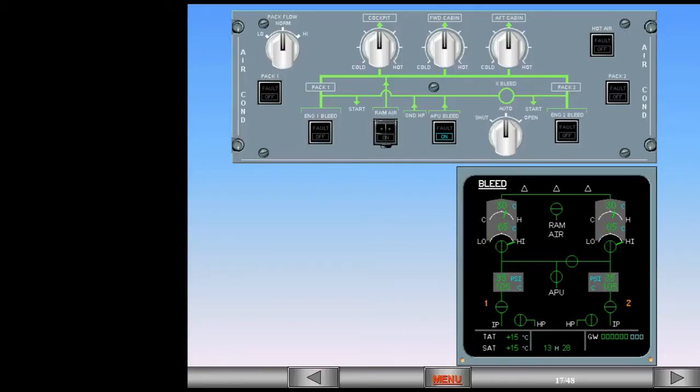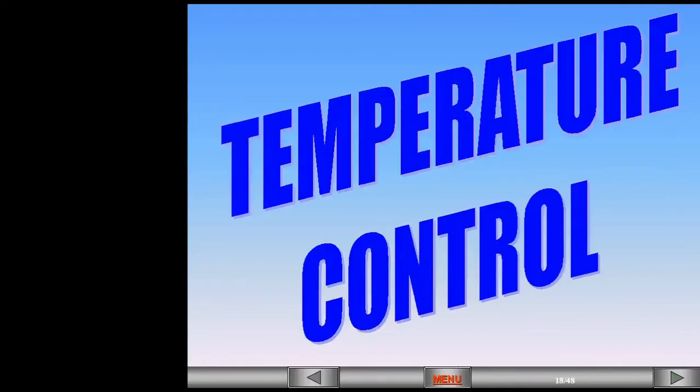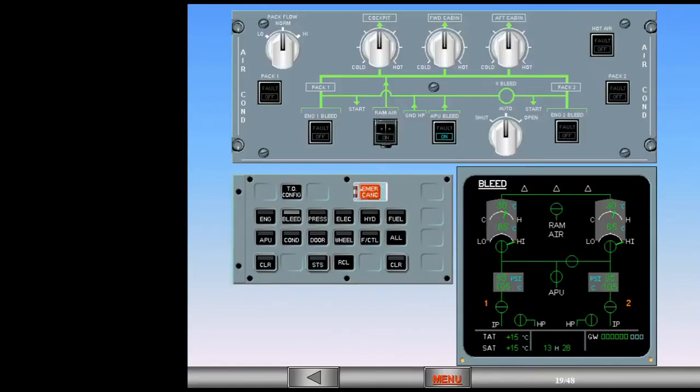The supply lines to the mixing unit are now connected. Both packs are now providing air conditioning.